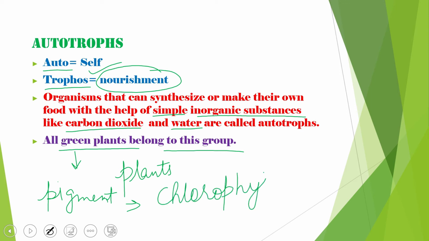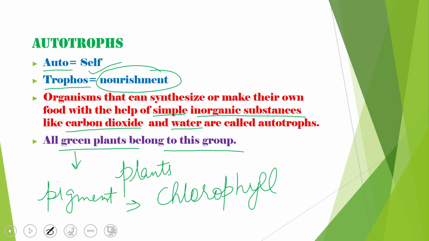Right? So they are green plants because they have a pigment called chlorophyll present in them. With that chlorophyll, they can prepare their own food. They also need simple inorganic substances to prepare the food, and they give out oxygen. That oxygen is utilized by all living organisms, and it is very important for our breathing.